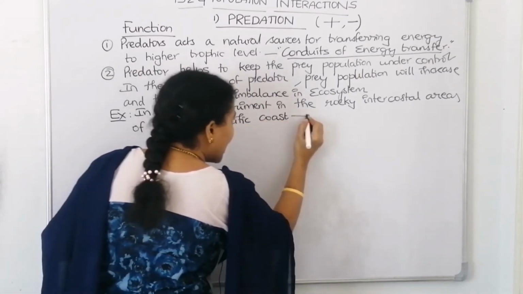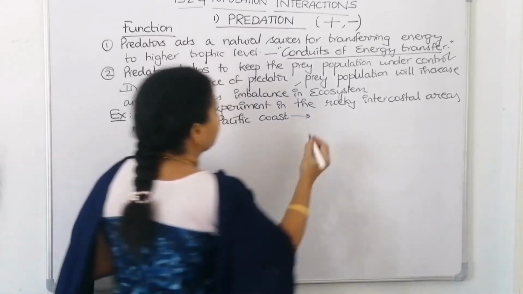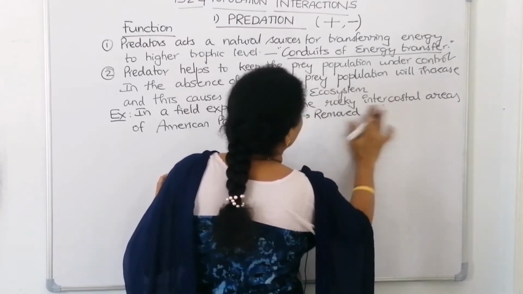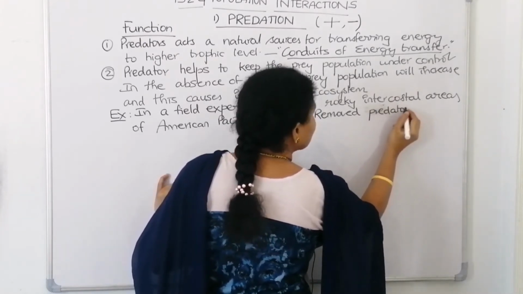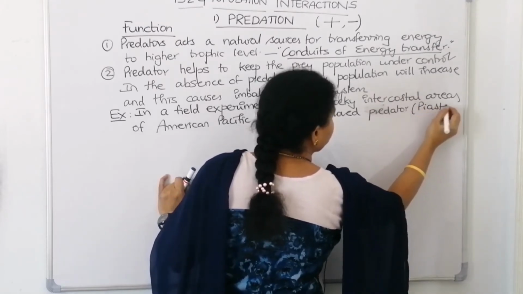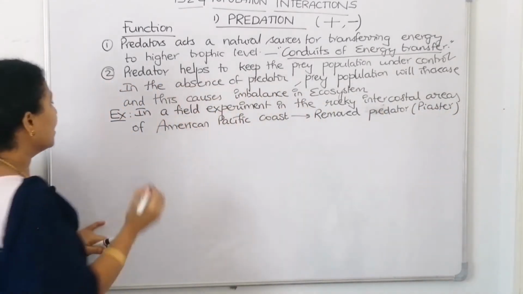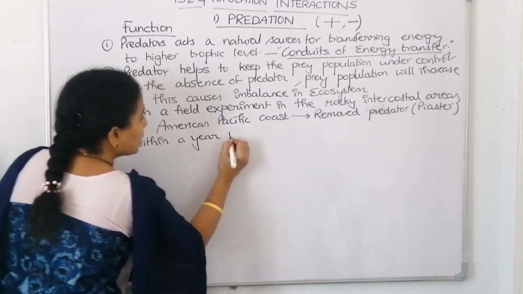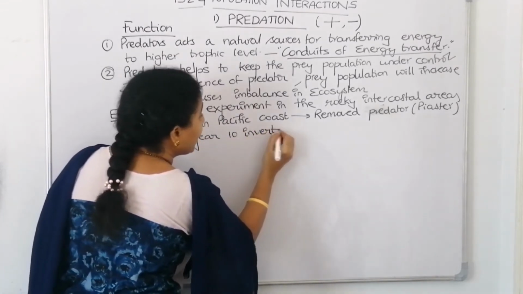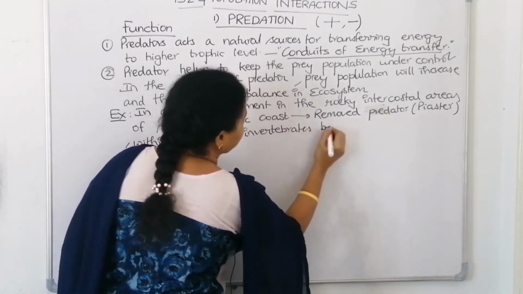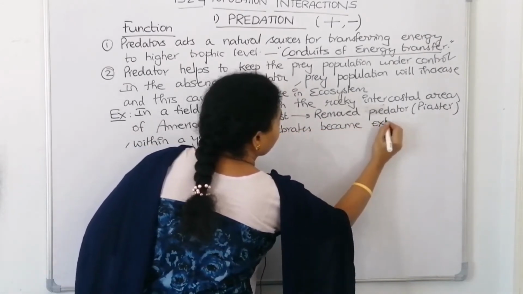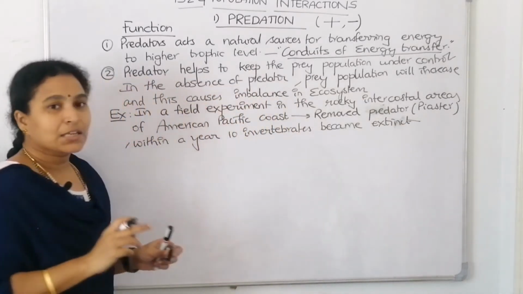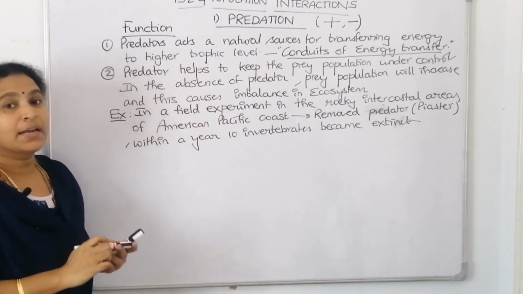From this area, we removed the predator starfish. When we removed the predator, what is the predator? Starfish. Starfish scientific name? Pisaster. When we removed the predator Pisaster, now within a year what happened? Within a year, 10 invertebrates became extinct. They became extinct. So this is a very good example to tell how important a role the predator plays.